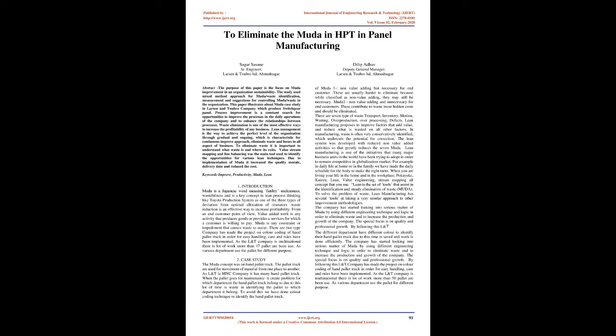Process improvement is a constant search for opportunities to improve the processes in the daily operations of the company and to enhance the relationships between processes. Waste elimination is one of the most effective ways to increase the profitability of any business. Lean management is the way to achieve the perfect level of the organization through gradual and ongoing, continuous improvement, eliminating waste and losses in all aspects of business.